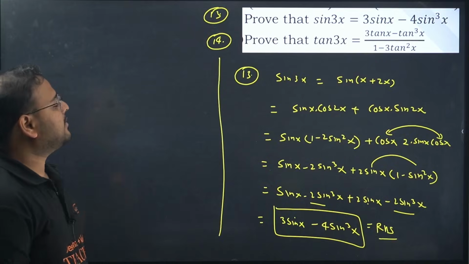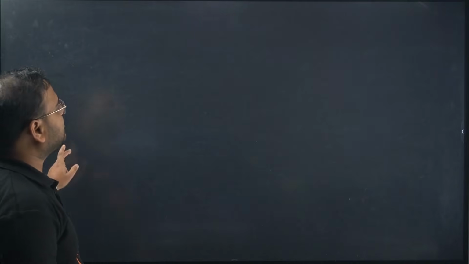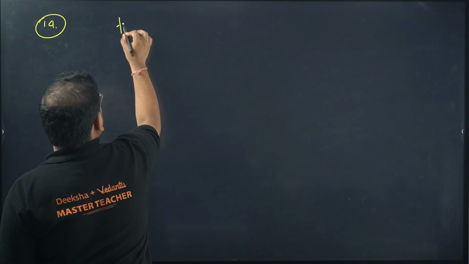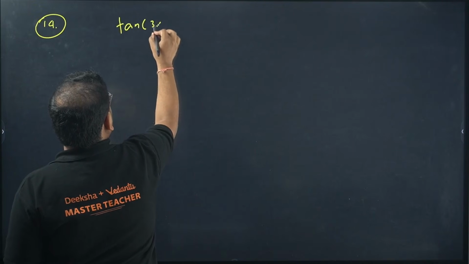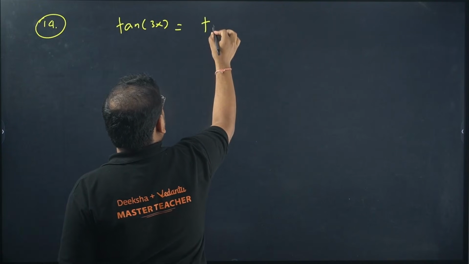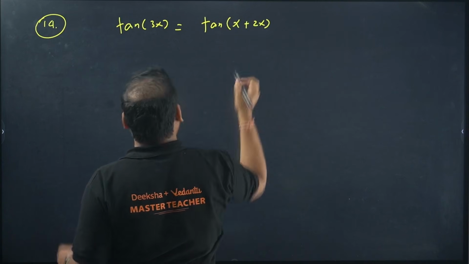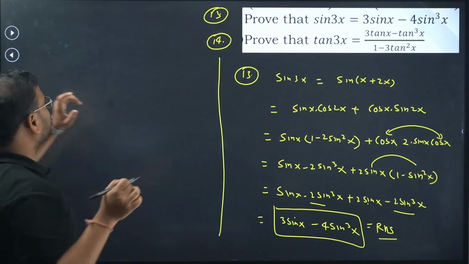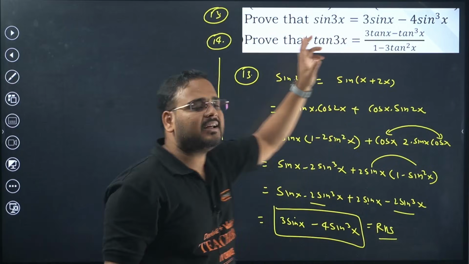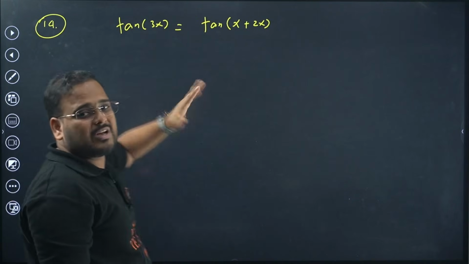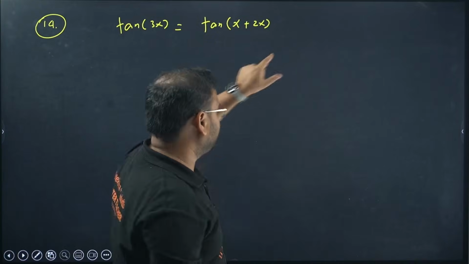What about this one? Tan 3x. Can I solve this one over here? Question number 14, tan 3x. So we're going to go again with tan of x plus 2x. How come, sir? Because of course we want only tans on the right hand side with the angle only x. There's no 2x or 3x, something like that. Okay. Formula for this.